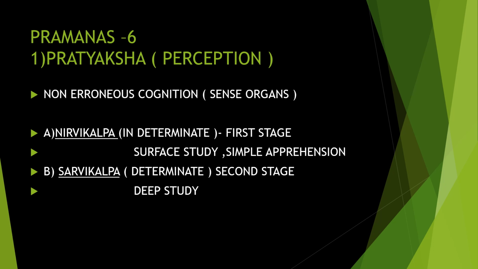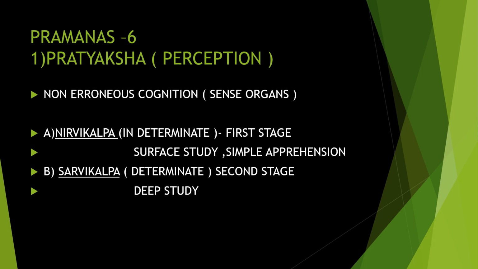We are not going deep into it. For example, you are waiting for a bus or something. At that time, some accident happens. You have seen it directly. This is what we call nirvikalpa. You don't know what is happening there. You just saw that two vehicles hit each other. You know only the surface area. You just know that much only.